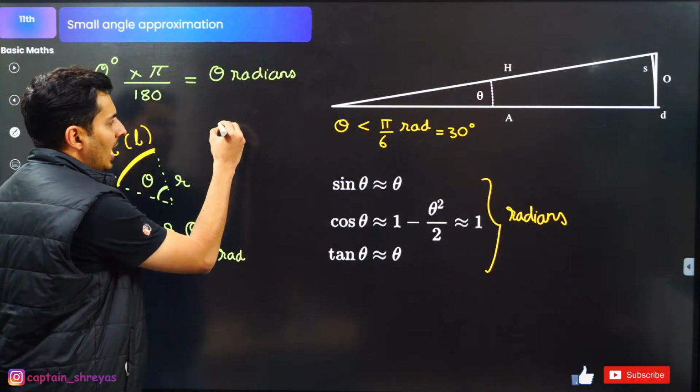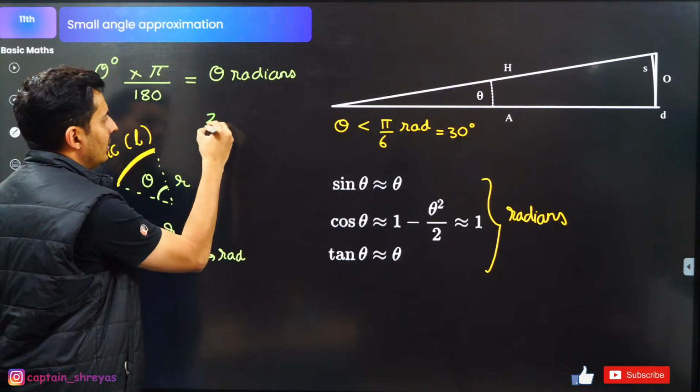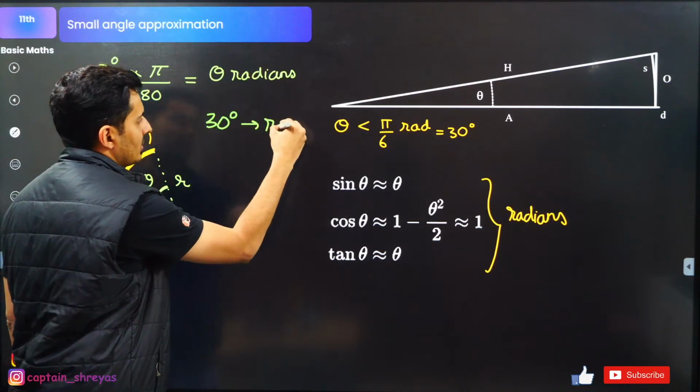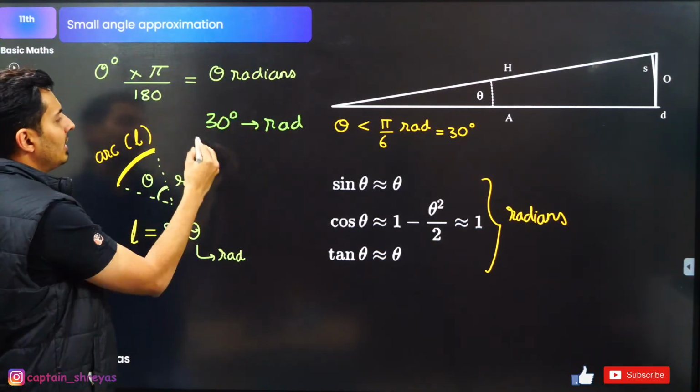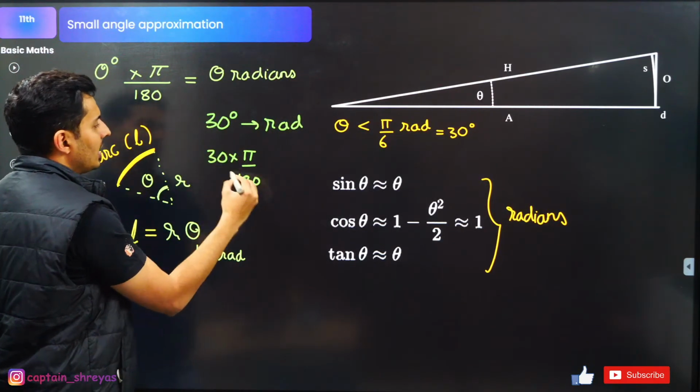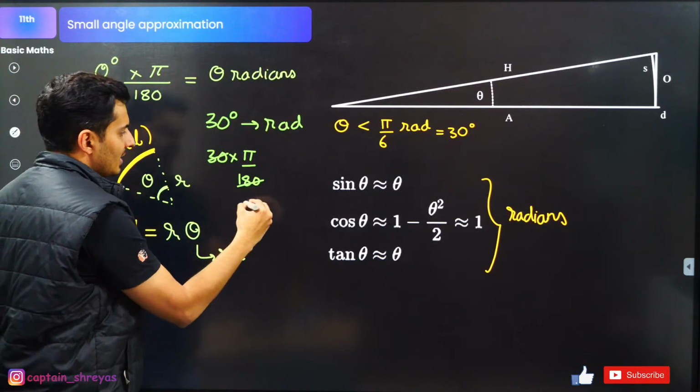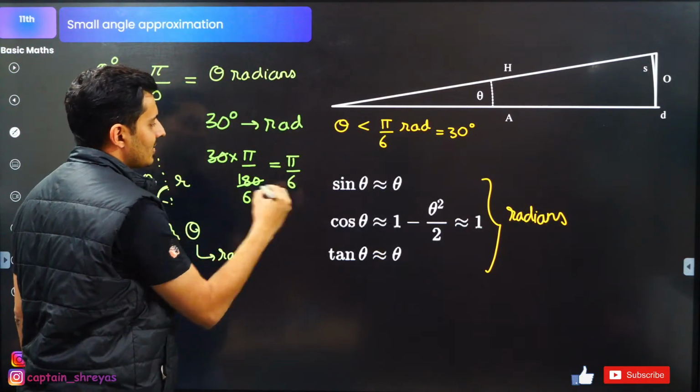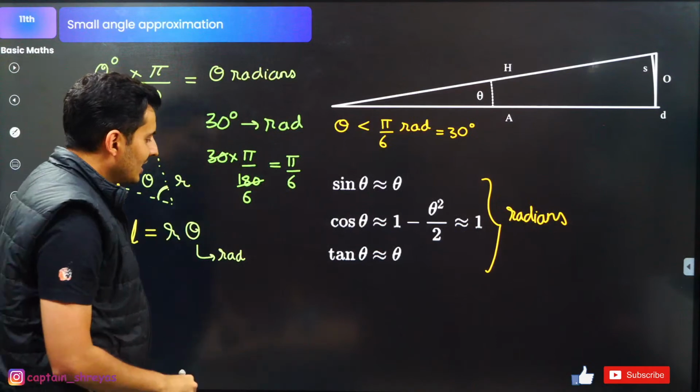Okay, example, I have to convert, let's say, 30 degrees into radians. So if I have to convert degrees into radians, what will I do? 30 into pi divided by 180. 30 goes into 180 how many times? 6 times. So the answer is pi by 6. Got it? Okay, let's do one more.